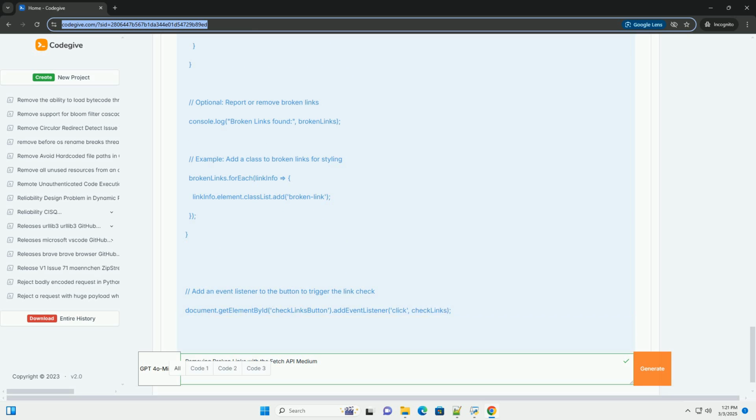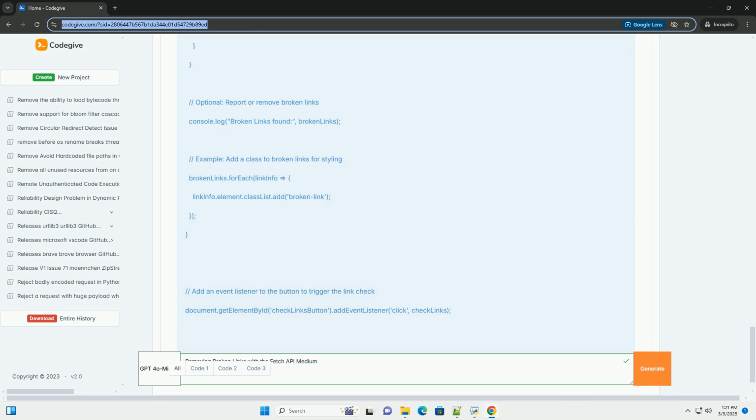User interface, UI. Instead of just logging to the console, create a more user-friendly interface to display the broken links, allowing users to easily review and fix them. Provide options to remove broken links automatically or to edit the links. Integration with CMS: If your website uses a CMS, integrate the broken link checker into the CMS workflow, making it easier to maintain link integrity. You might create a CMS plugin or module that automates the link checking process.